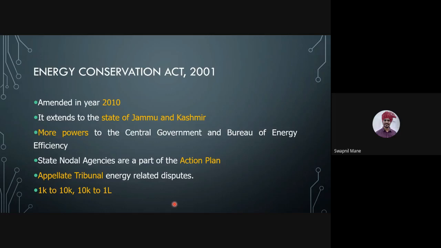Now there is an appellate tribunal also for energy related disputes. Okay, if I burn low quality coal, then I will be penalized by the state government or central government or the Bureau of Energy Efficiency. If my power plant is set up for low grade coal, then I should use low grade coal for burning. If my power plant is set up for high grade coal, then I must not use low grade.